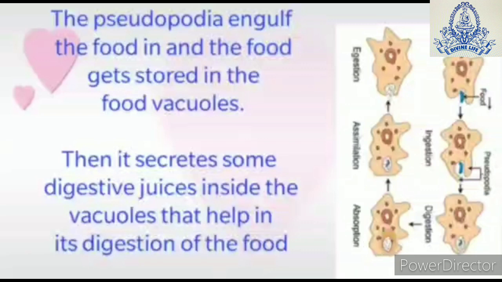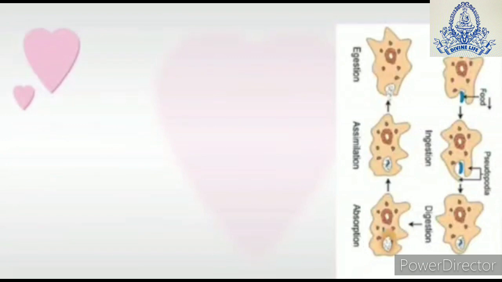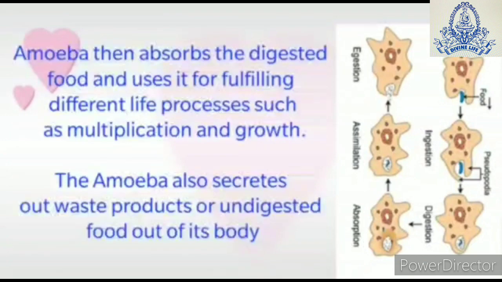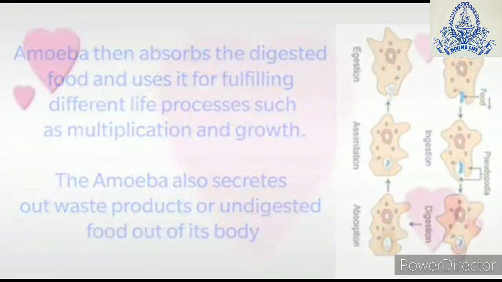The digested food is then absorbed and assimilated in the amoeba. That means the food is used by the amoeba to fulfill its life processes such as multiplication and growth. And lastly, the amoeba also secretes out the waste products or the undigested food out of its body.